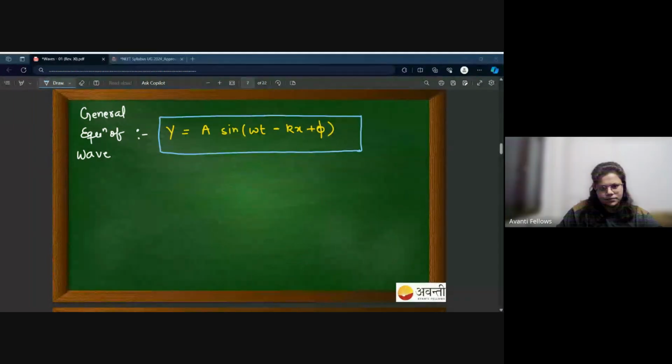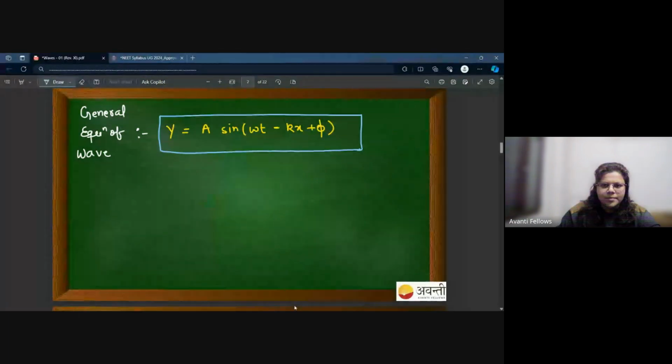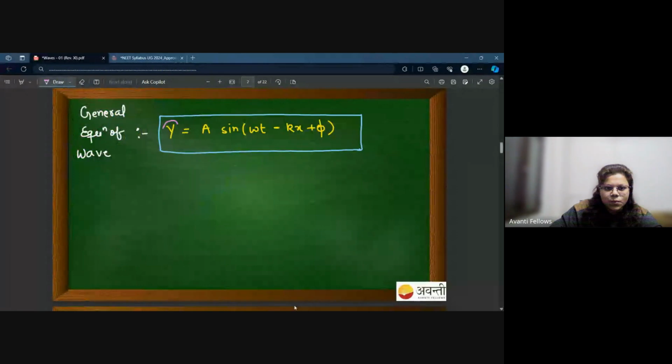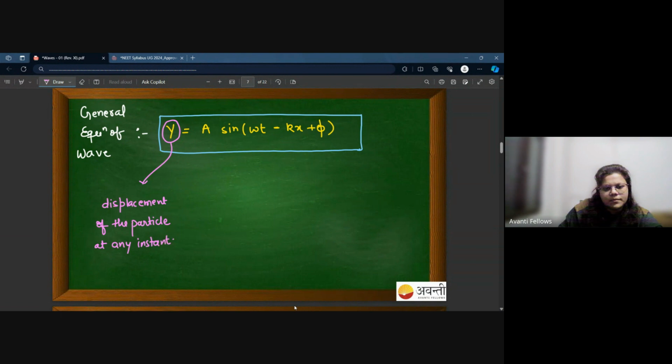Let me tell you which variable stands for what. For example, this y is the displacement of the particle at any instant. This A is the maximum displacement.